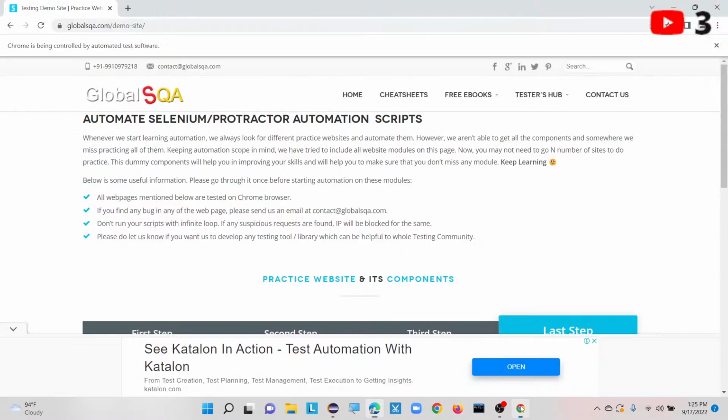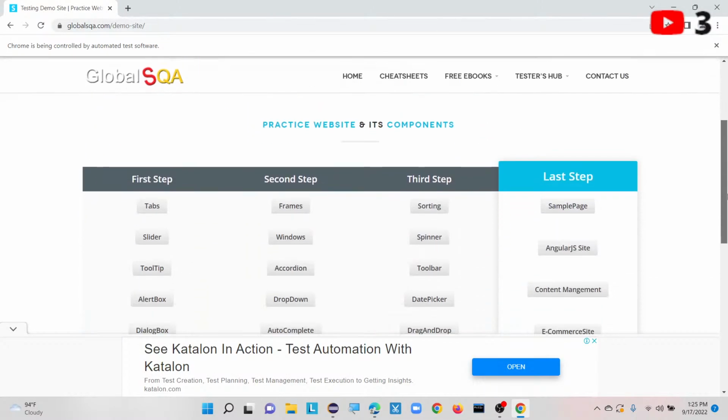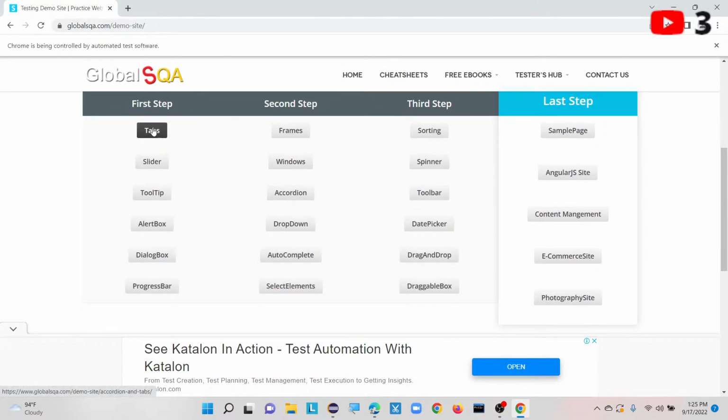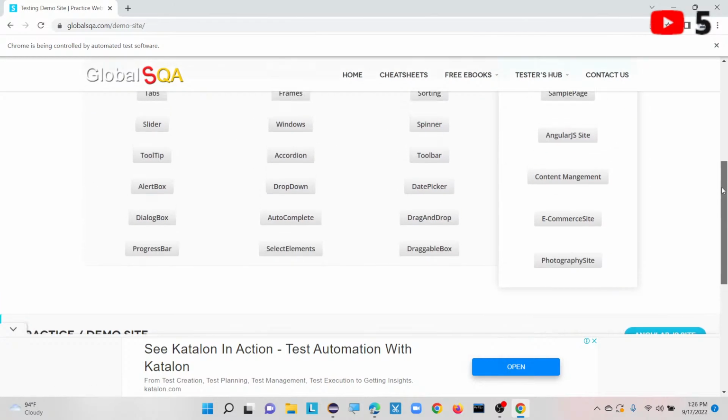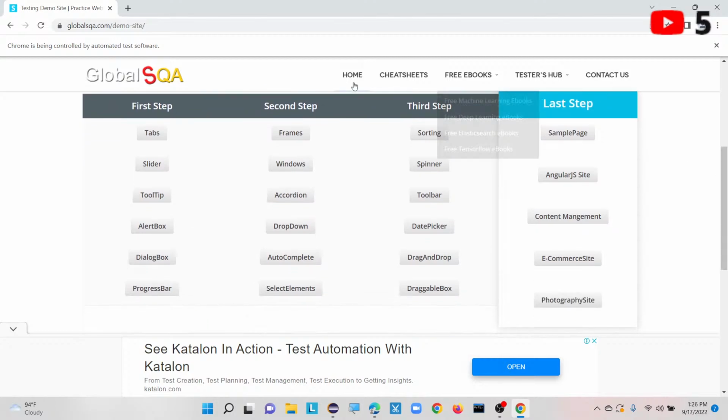Let me show you my UI here. So far I have covered tabs, slider, drop down, and now drag and drop also. Likewise there are windows, tooltip, accordion, toolbar, draggable box, select elements, progress bar, and dialog box. All these we can automate. That's why I asked you to practice on this website, so that we can cover each and every concept here.